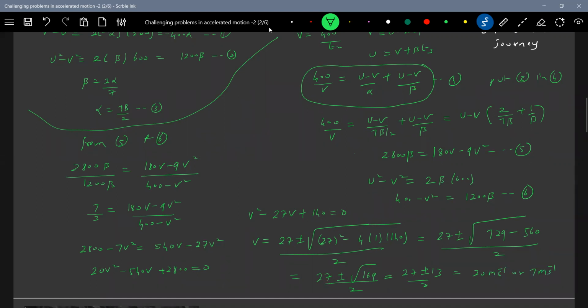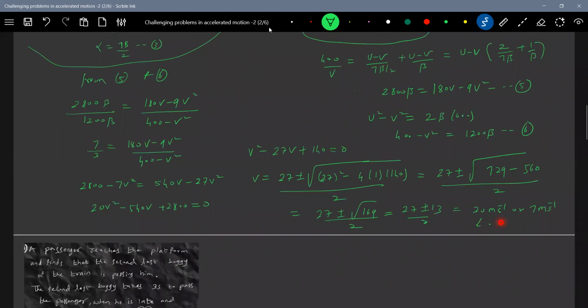Okay, this one is not possible, no? This is possible because the initial velocity is 20. The train will enter with 20 and it cannot finally have a uniform velocity, it has to retard. Okay, this is what is possible.